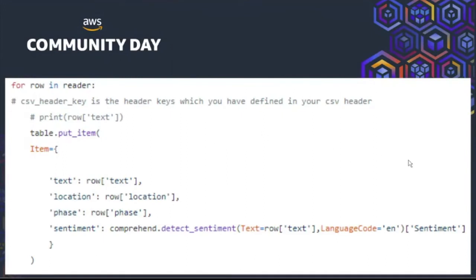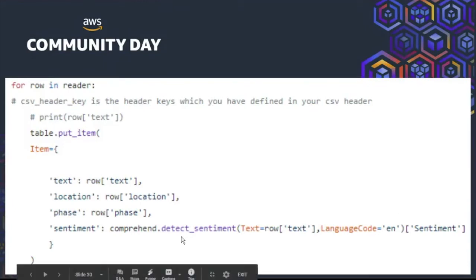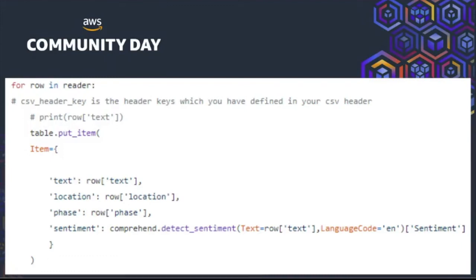Location refers to the city, and phase refers to whether it is pre-lockdown, lockdown, or unlockdown, and sentiment is the sentiment of the tweet. Here we are calling detect sentiment, where the sentiment is detected, and the tweet is sent as an input, and we are extracting the sentiment alone here.